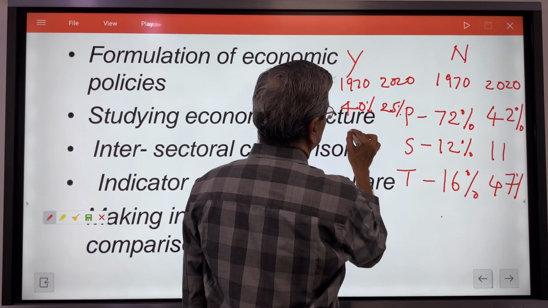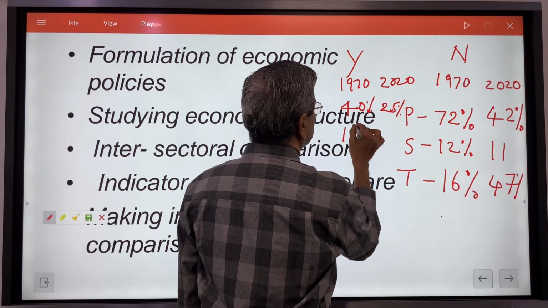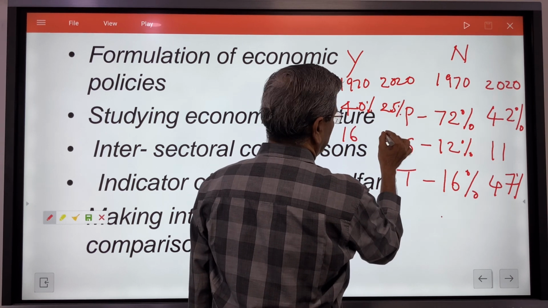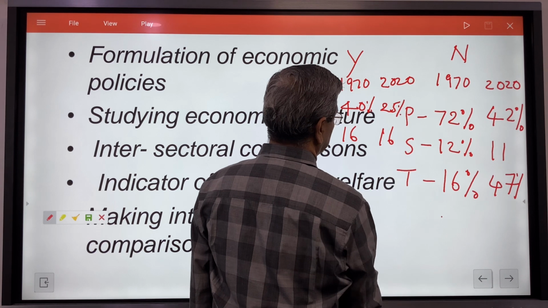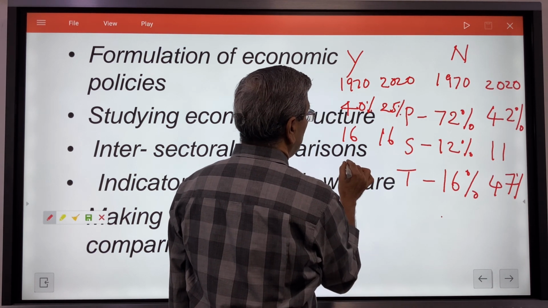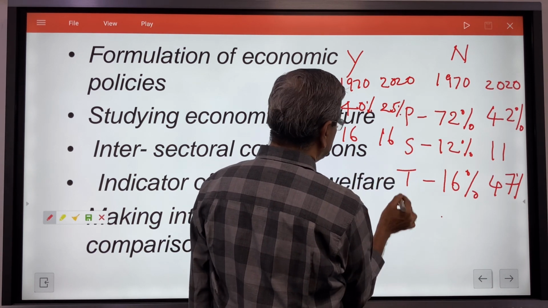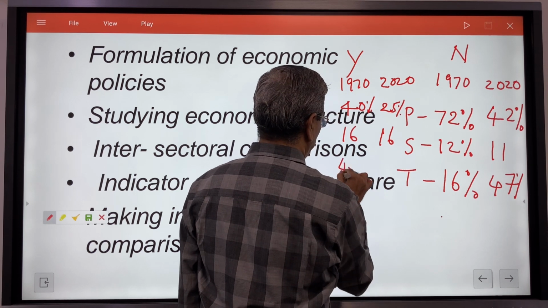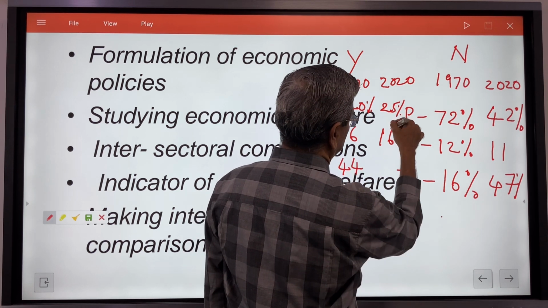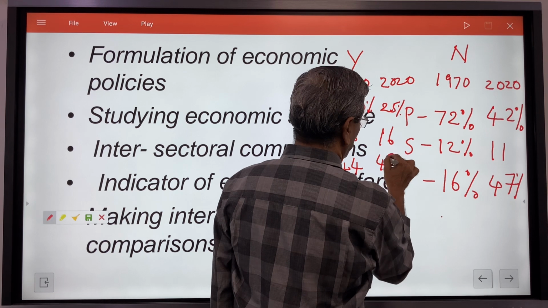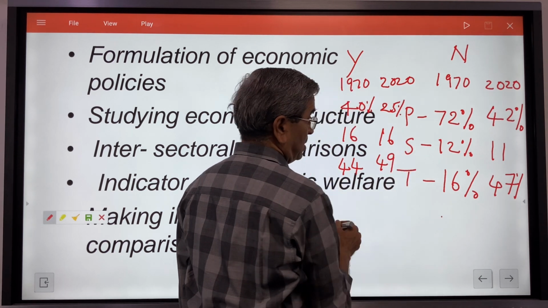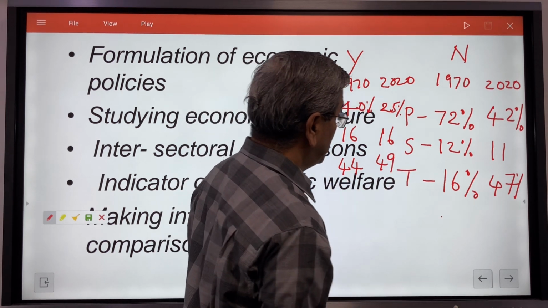The secondary sector was around 16% at that time, and even now it continues to be 16%. But the major income we are getting is from the services sector. Here it was 44%. Today it is 49% or more than that. It is in fact more than that.